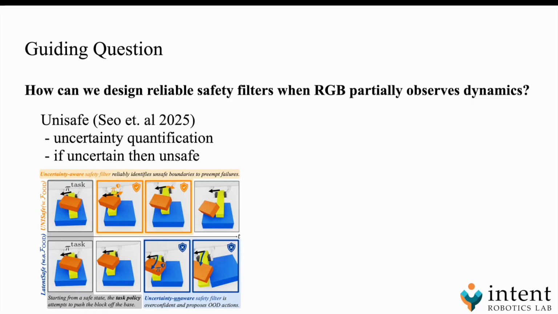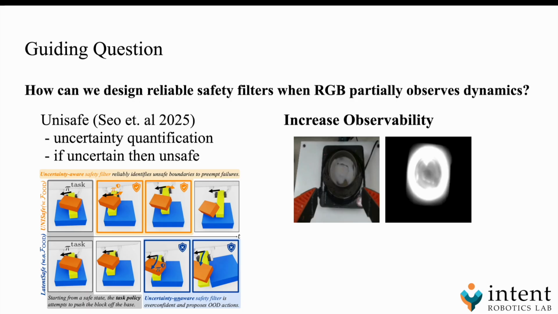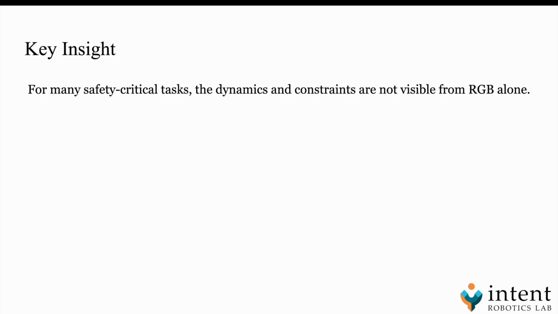Multisafe is one work that pushes on this frontier through uncertainty quantification, where uncertain latent states are just assumed to be unsafe. However, this can lead to overconservativeness and is merely a patch for a more serious problem. Alternatively, we can increase observability through the addition of new data modalities. Beyond theoretically obvious performance gains, we provide the key insight that for many safety-critical tasks, the dynamics and constraints are not visible from RGB alone.